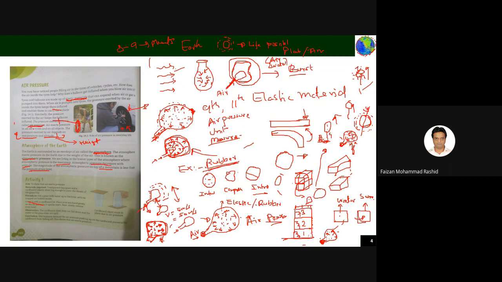Okay, but this air pressure is for an object where air is packed, like in a balloon or in a tire. So air pressure will increase. But what happens? Atmospheric pressure is a different thing.